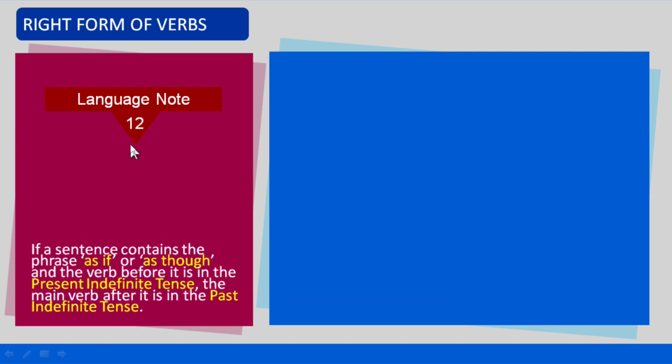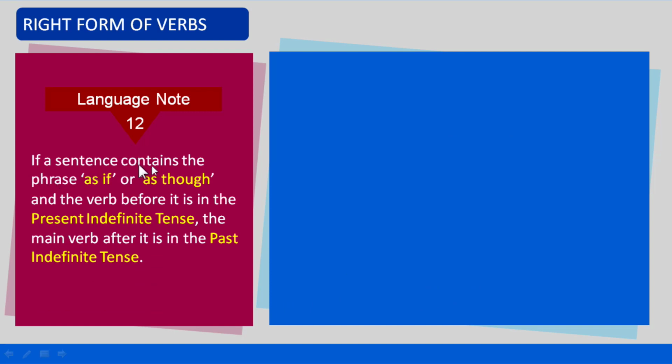Language note number 12. If a sentence contains the phrase as if or as though and the verb before it is in the present indefinite tense, the main verb after it is in the past indefinite tense.